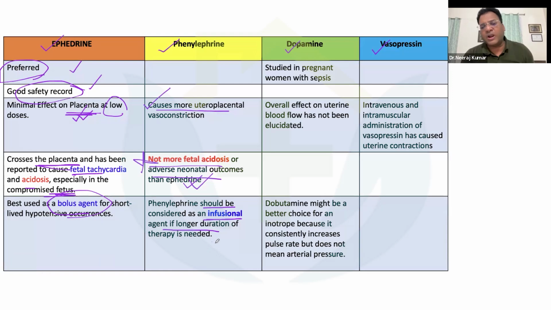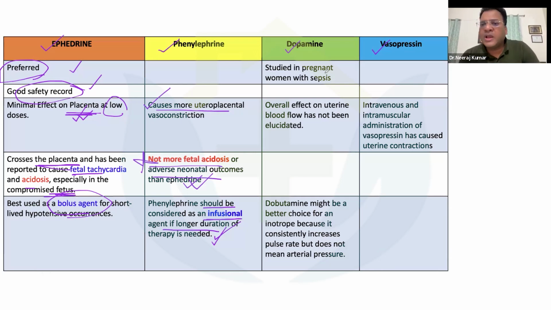Now, this is again an important aspect to bear in mind. In many of the questions the choice would be phenylephrine, but you must read the question very carefully and see what they are asking. If they are asking about uteroplacental vasoconstriction, it occurs very little at a lower dose of ephedrine, but at an optimal dose of phenylephrine more uteroplacental vasoconstriction will be there, though fetal acidosis is not as much as with ephedrine.